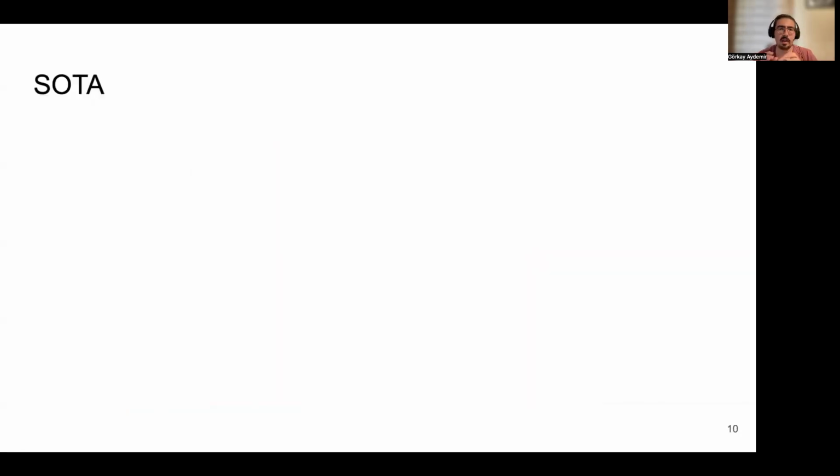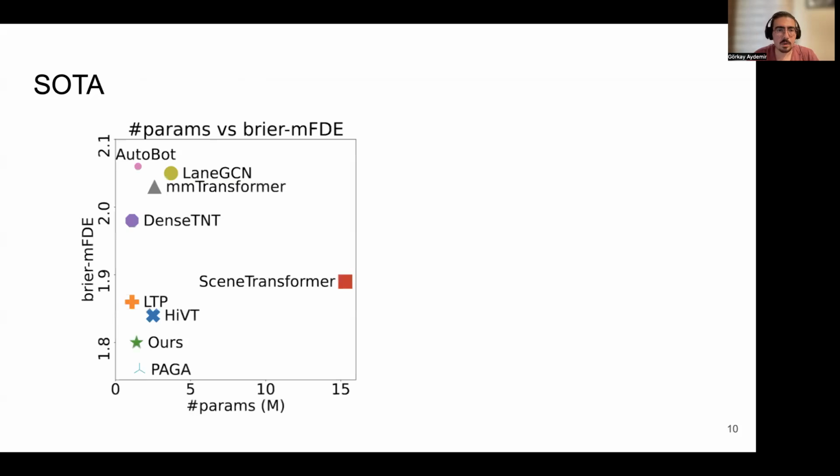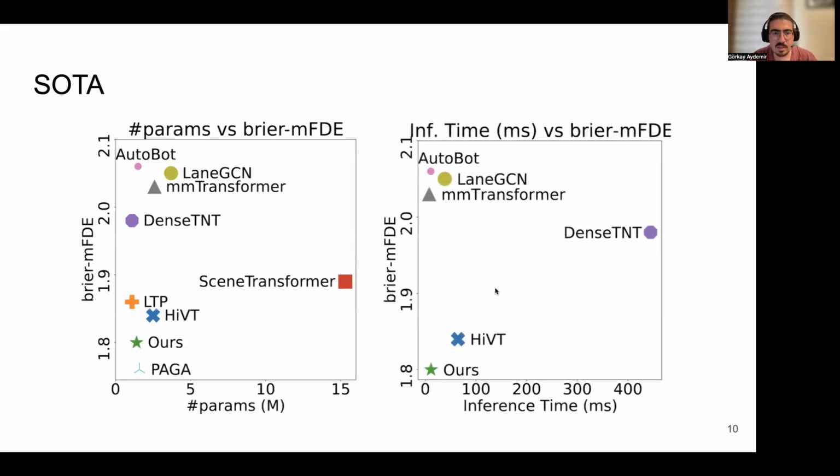To better understand where ADAPT stands in terms of efficiency and accuracy, we will show plots using the results reported on Argoverse 1 challenge. This plot represents the number of parameters versus error. Ours is located on the bottom left. This shows that our method achieves one of the lowest errors with a very small model. This one represents the inference time versus error. Again, ADAPT is located on the bottom left, showing that it is one of the fastest and the most accurate methods in trajectory prediction.